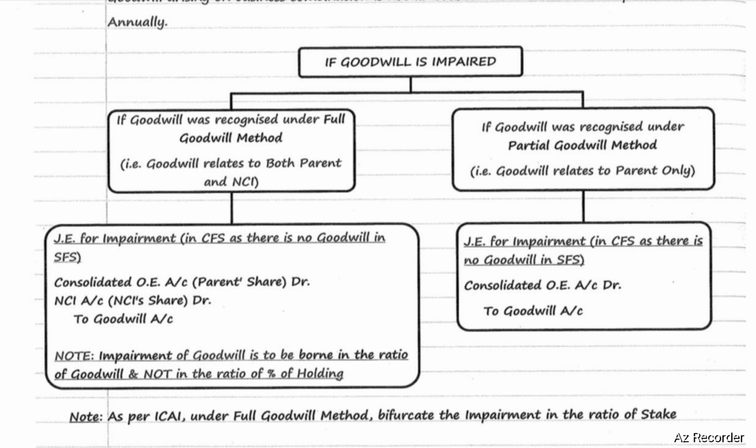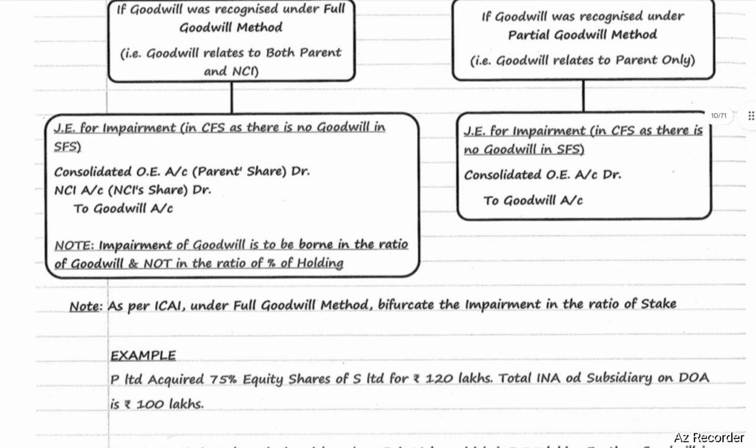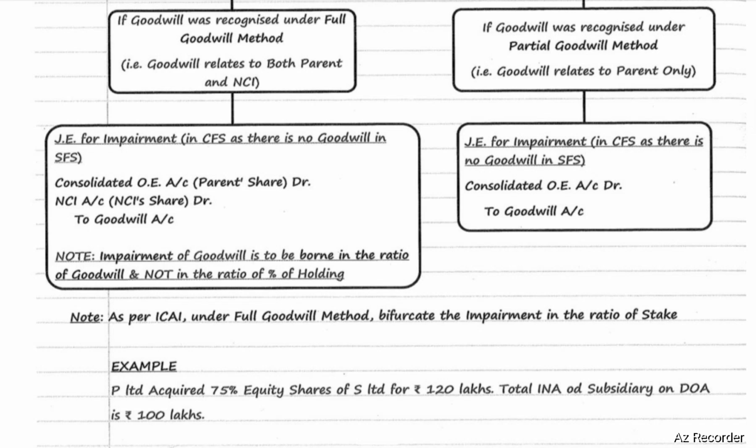If goodwill was recognized under the partial goodwill method, that is, goodwill relates to the parent only, the journal entry for impairment is passed in consolidated financial statements, as there is no goodwill in separate financial statements. The journal entry will be: consolidated other equity account debit to goodwill account. As per ICAI, under the full goodwill method, bifurcate the impairment in the ratio of stake.